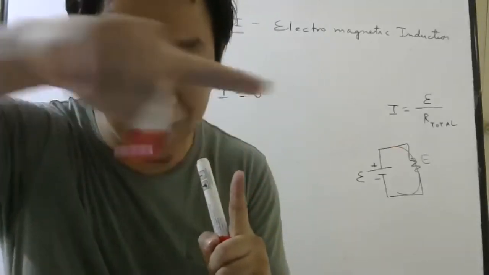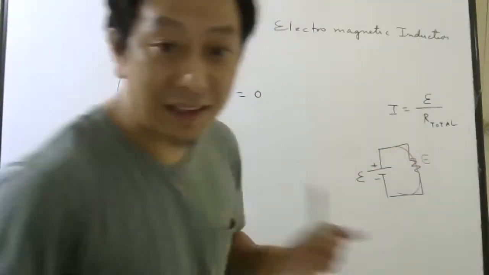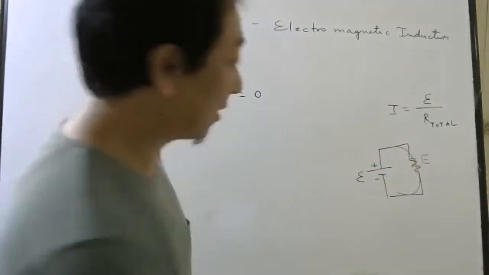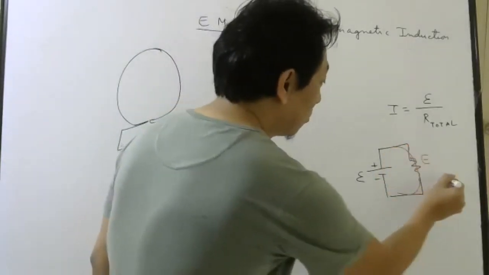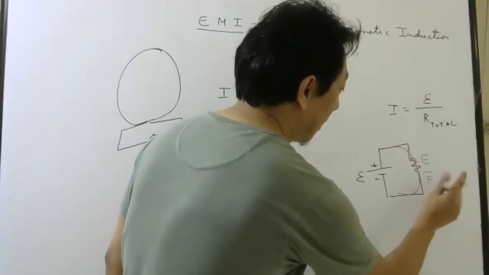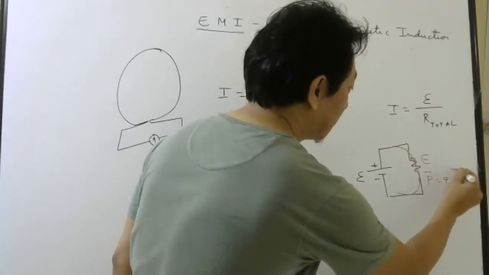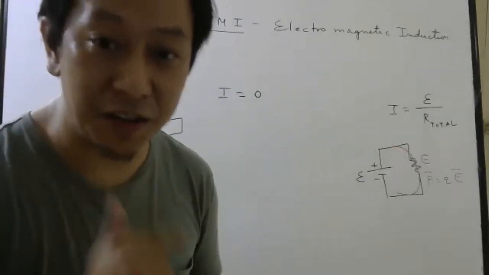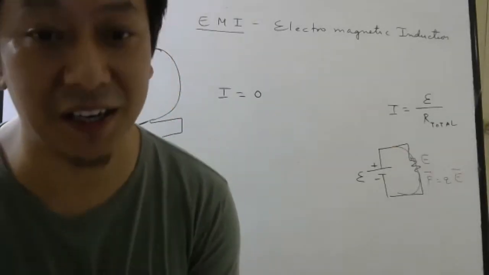So that will create electric field outside. And that electric field will drive the electrons in the wire. Every electron here will feel a force F equals QE. And because of the force, they will accelerate, they will drift, and they will give rise to current.